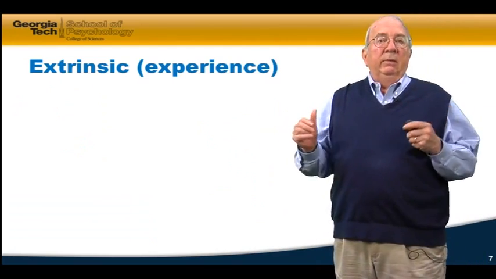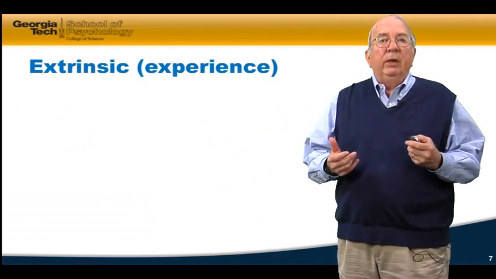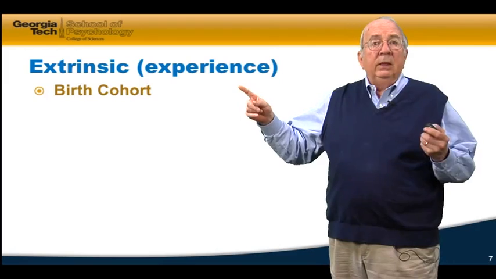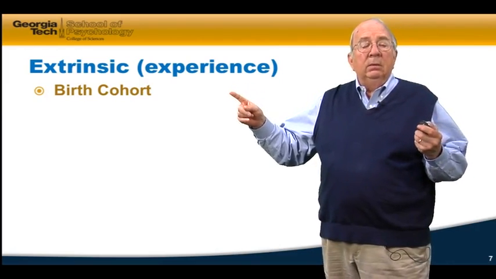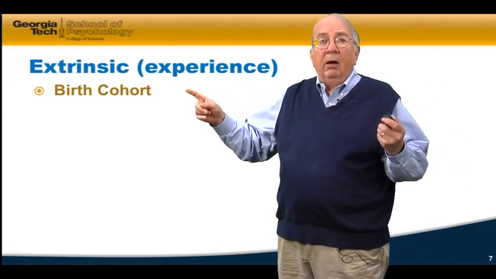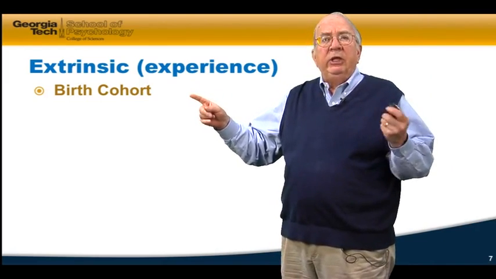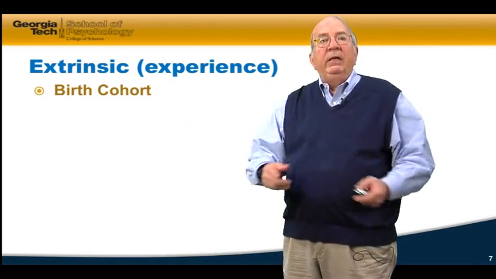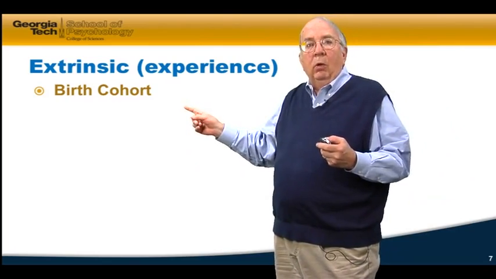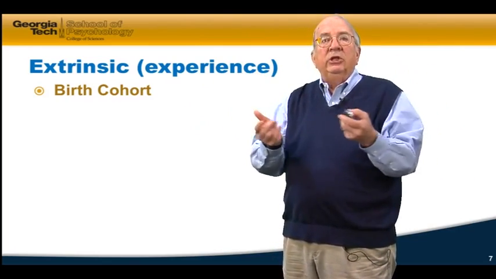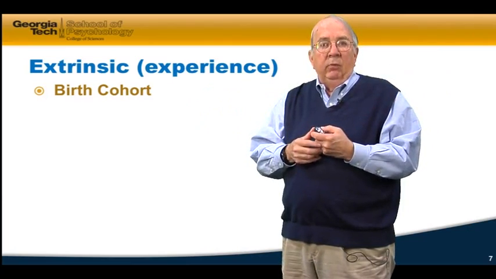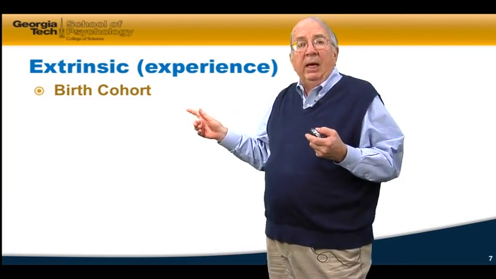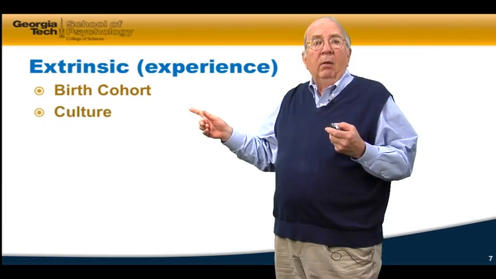There are also extrinsic variables, things that we develop through experience. For example, we were born at a very different time, with very different care for young children, and very different educational experiences of a 60-year-old versus a 20-year-old. They just came up at a different time, and that's called a birth cohort. The birth cohort shared these kinds of experiences when growing up, which are very different from the kinds of experiences shared by younger people. Or maybe it's culture.